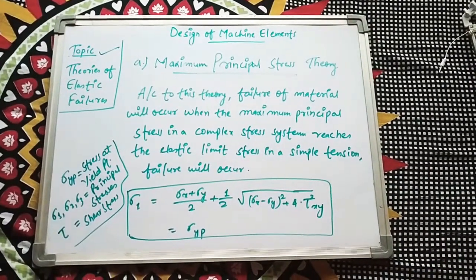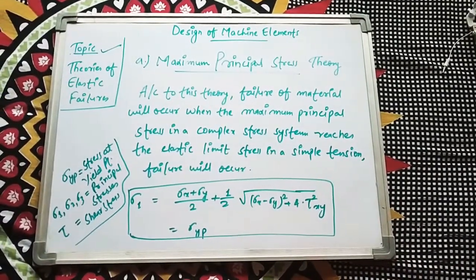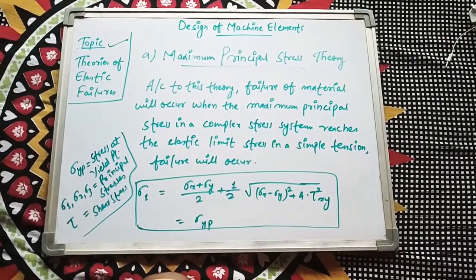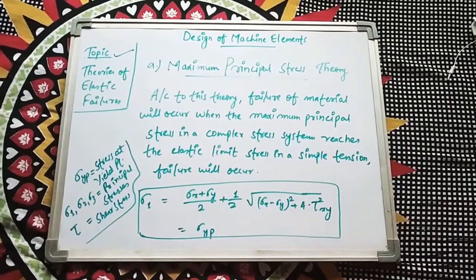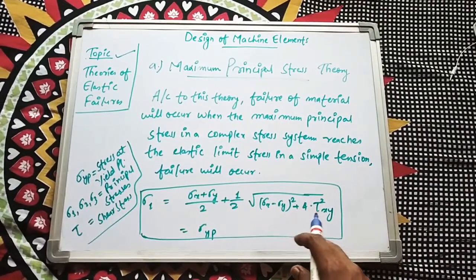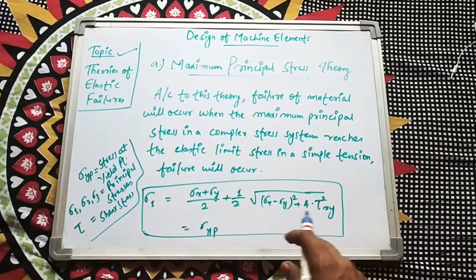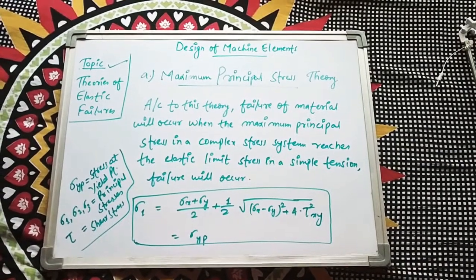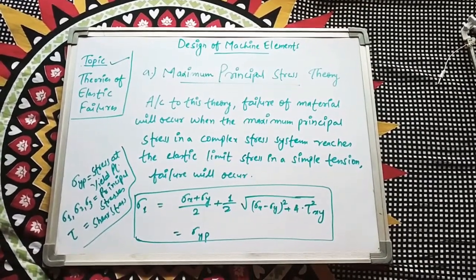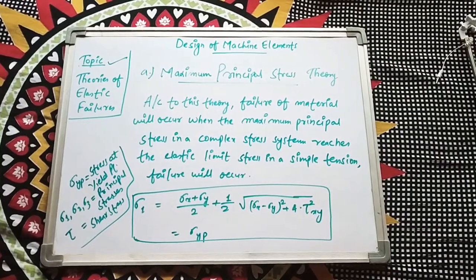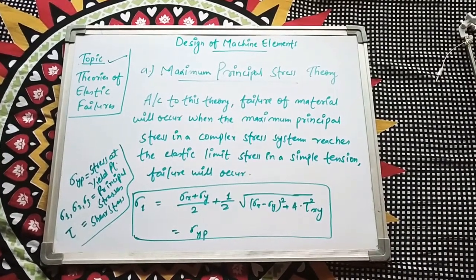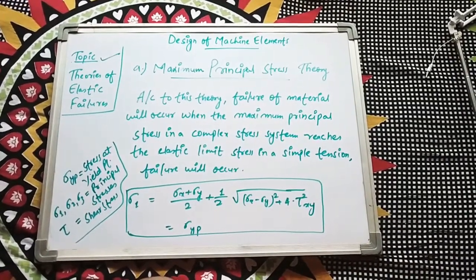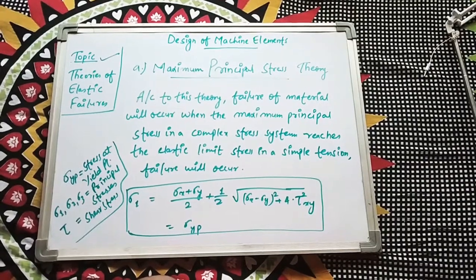So according to this theory, the principal stress is given by sigma 1 equals (sigma x plus sigma y) by 2 plus 1 by 2 into the square root of ((sigma x minus sigma y) whole square plus 4 tau square xy), and this is equal to sigma yp. Here sigma 1 is the principal stress, sigma x and sigma y are the tensile stresses in the direction of x and y, tau is shear stress along the xy direction, and sigma yp denotes the stress at yield point.